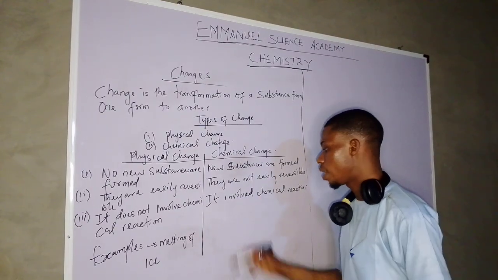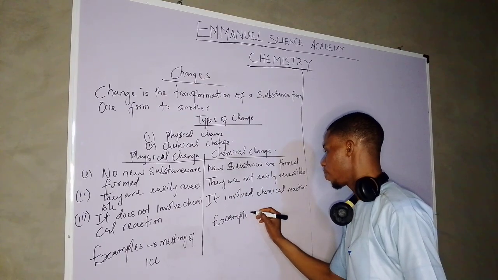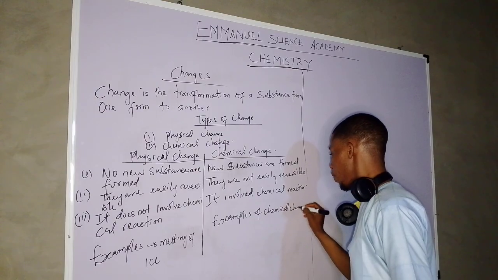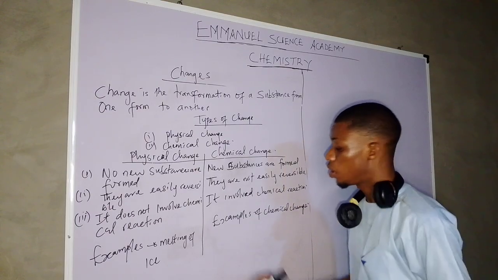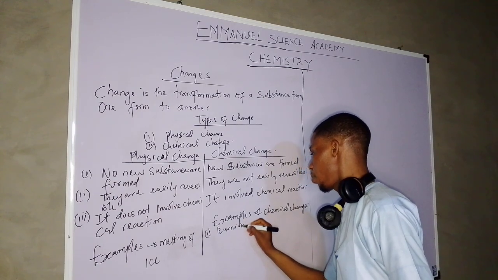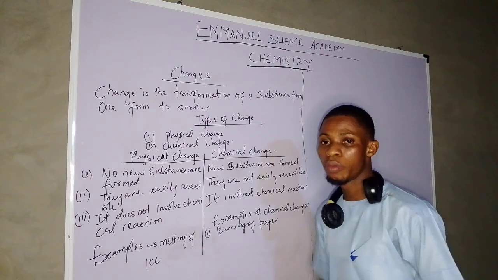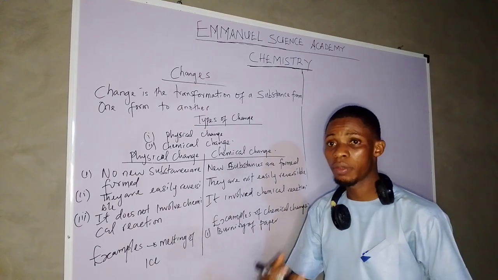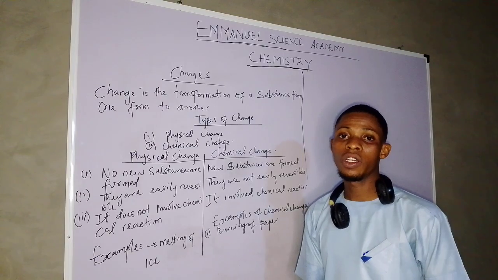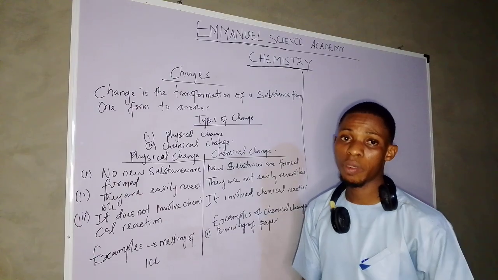So what are now the examples of chemical change? Number one, we have the burning of paper. When you burn your paper, it changes from the state of paper to ashes, and it is not easily reversible. You cannot reverse the ashes and make it a paper again.